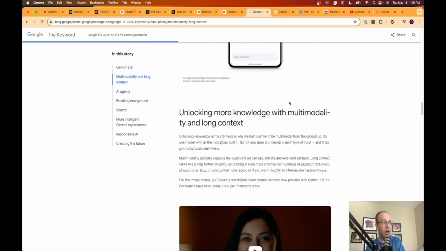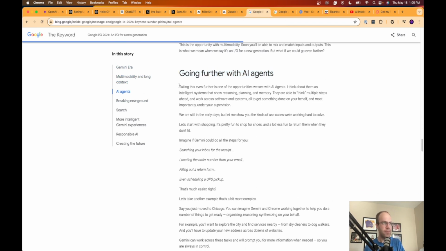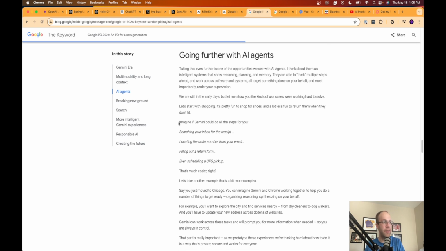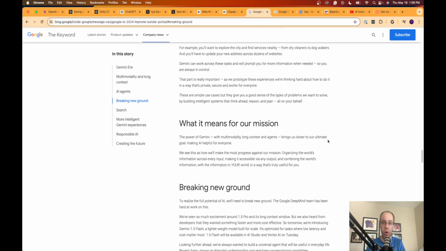Another thing to call out here are the AI agents. If I scroll down, going further with AI agents. Taking this even further is one of the opportunities we see with AI agents. Think about them as intelligent systems showing reasoning, planning, and memory, thinking multiple steps ahead across systems and software to get something done on your behalf, and most importantly, under your supervision. Let's start with shopping. They give an example of what these AI agents could look like. Imagine if Gemini could do all the steps for you: search your inbox for the receipt, locate the order number, fill out a return form, schedule a UPS pickup. There's all sorts of things that these Google AI agents are going to be able to accomplish.